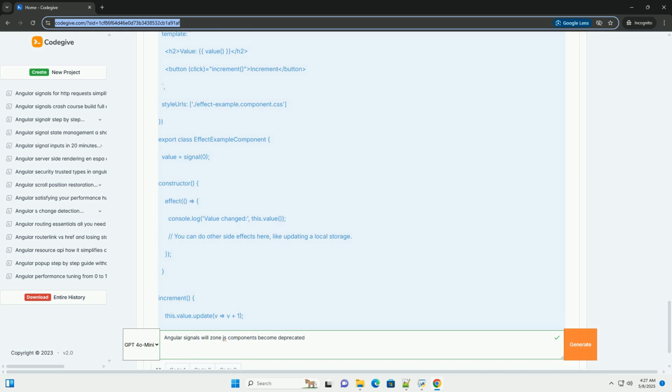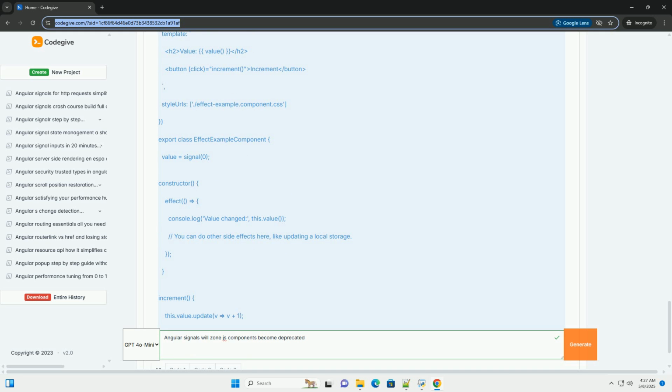Why signals matter, and their zone.js implications. Angular has historically relied heavily on zone.js to detect changes in the application. Zone.js is a complex library that monkey patches various browser APIs to intercept asynchronous operations, for example setTimeout, addEventListener, promise resolution, etc. When one of these patched APIs triggers, zone.js triggers Angular's change detection cycle. While zone.js has been essential for Angular's automatic change detection, it also has some drawbacks.